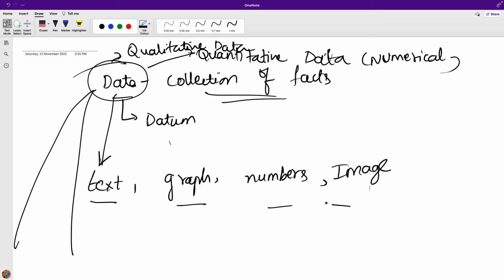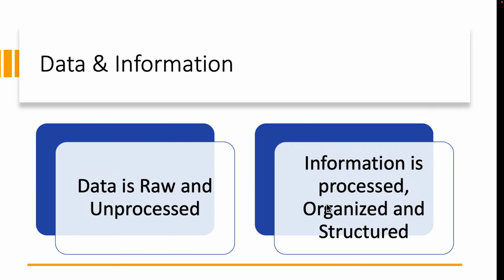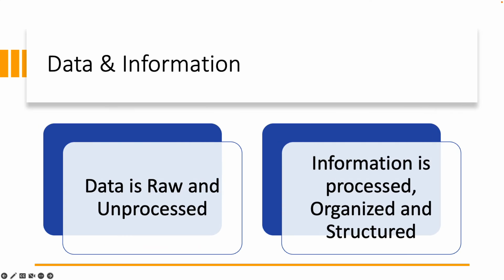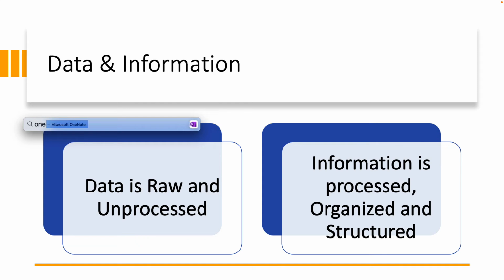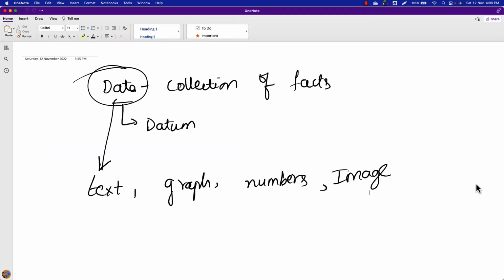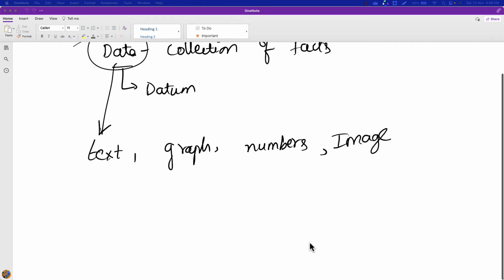And the data can be categorized into two types. One is quantitative data and the other is qualitative data. Now that you have a high level understanding about this data set, let's understand what exactly this information is. When we talk about information, information is processed data. Information is the data which is processed, organized, as well as presented in a structured manner.